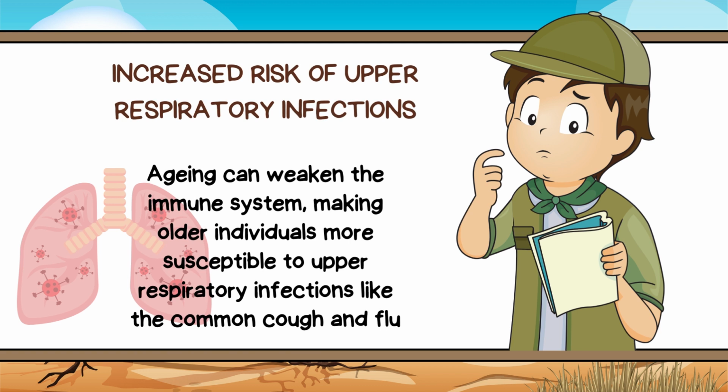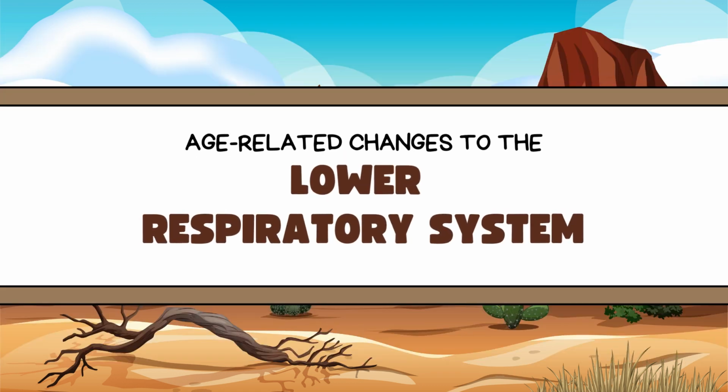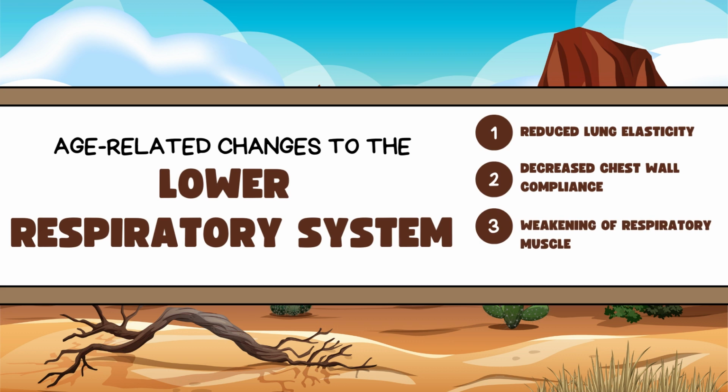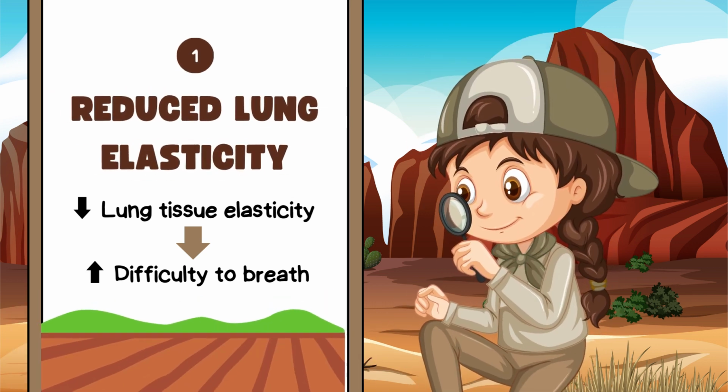Aging can weaken the immune system, making older individuals more susceptible to upper respiratory infections like the common cough and flu. Age-related changes to the lower respiratory system. There are three main changes to the lower respiratory system, which are reduced lung elasticity, decreased chest wall compliance, and weakening of respiratory muscles. The first one is reduced lung elasticity.